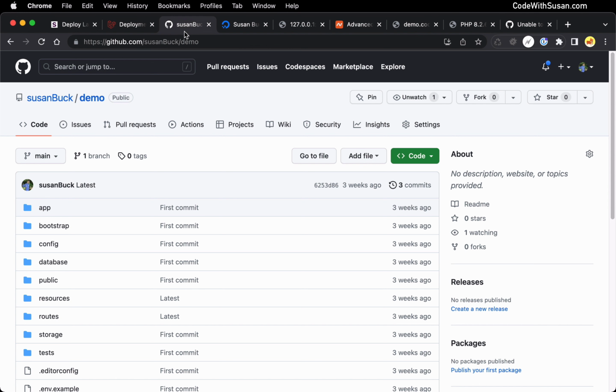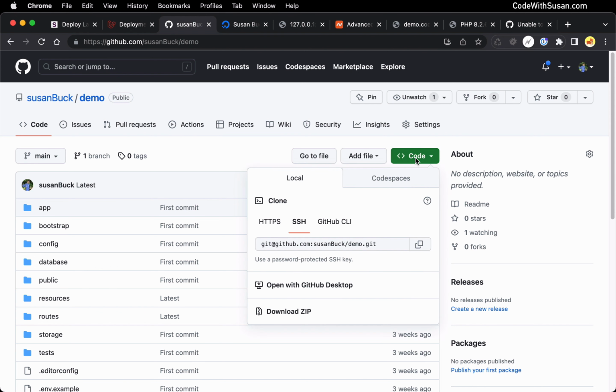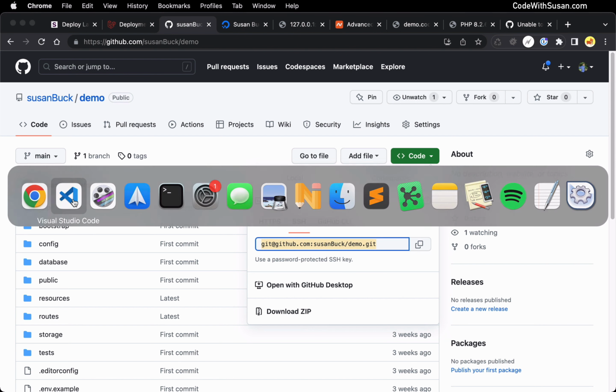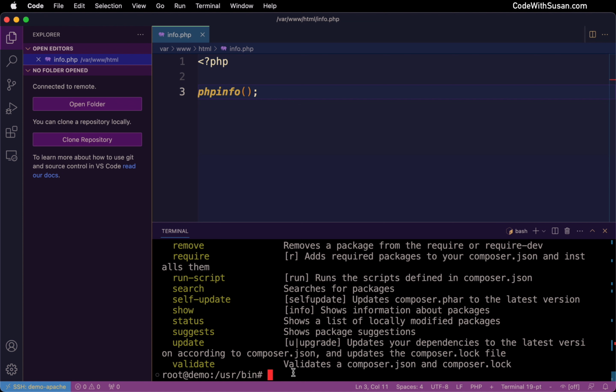So coming over to my repository on GitHub for this application I'm working with, I want to find the SSH address for this repository. I'll find this under the green code button. Make sure that SSH is chosen and just copy this URL. And then on my server, I want to move to the location where I want to put this application. And for this, I'm going to go back to that var www directory.